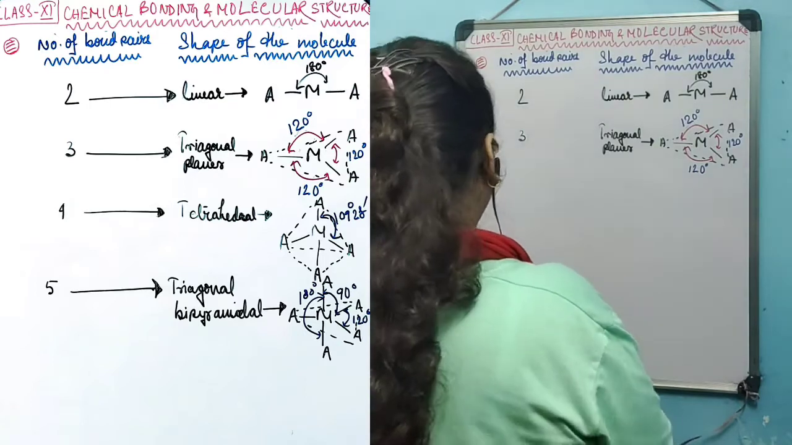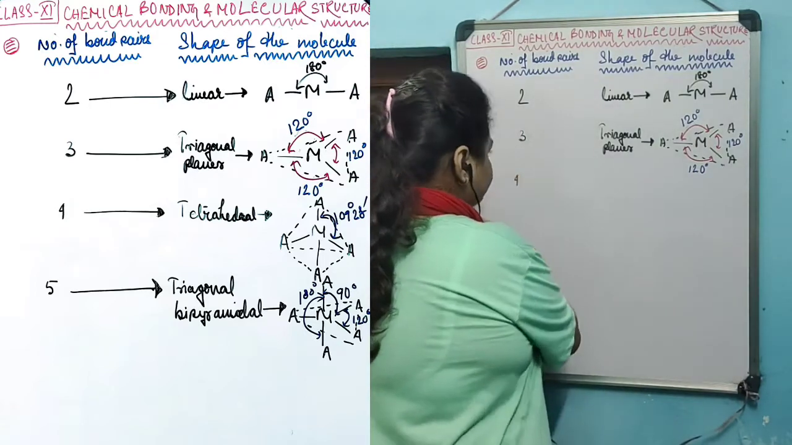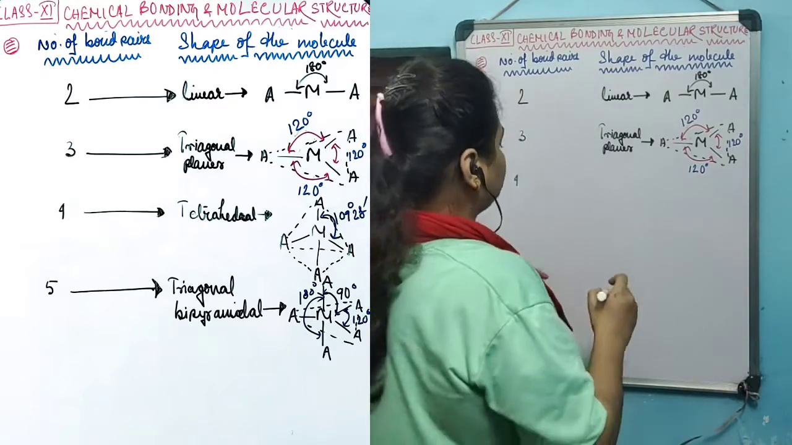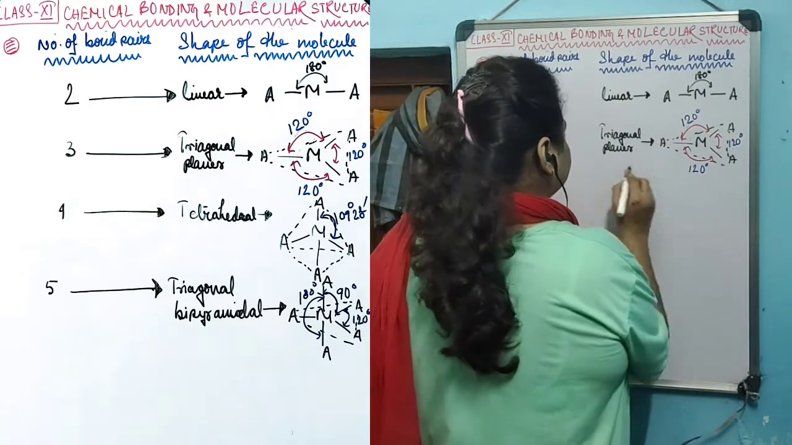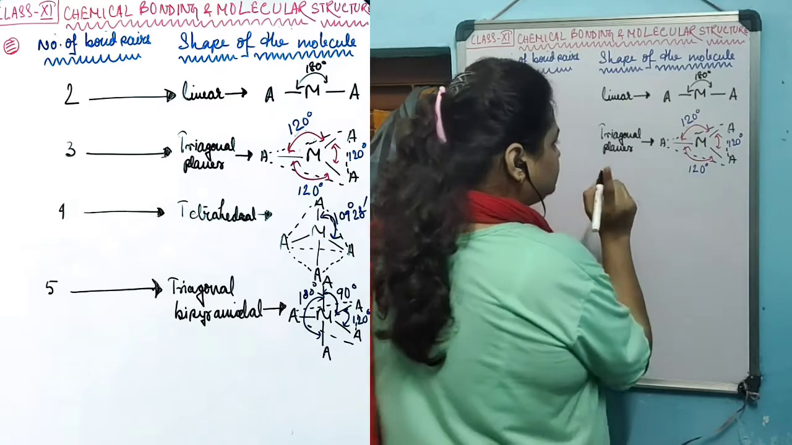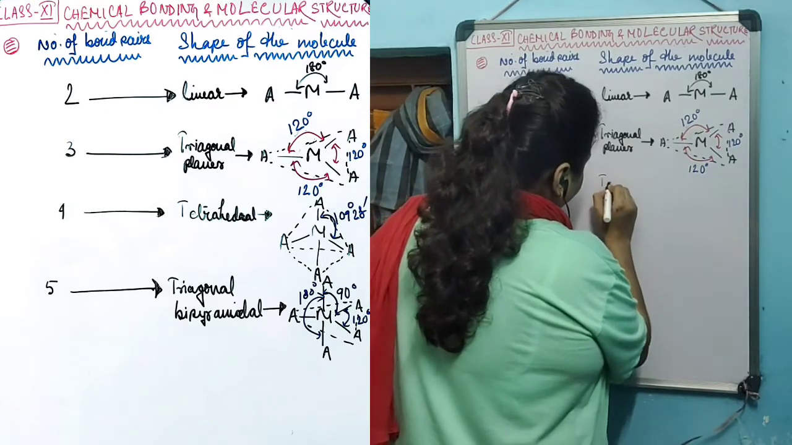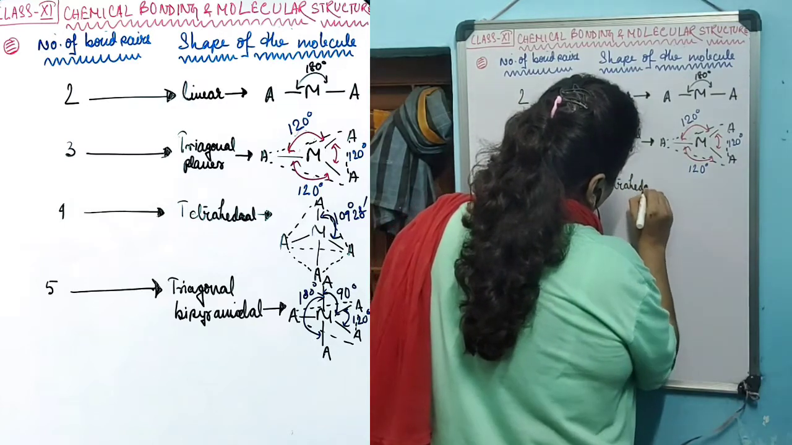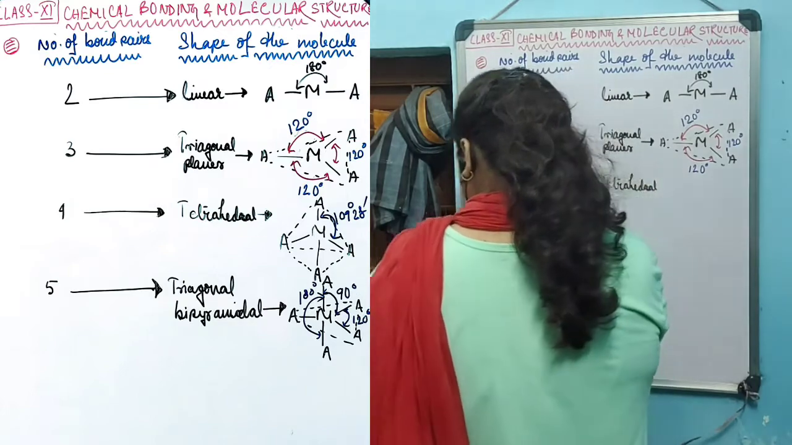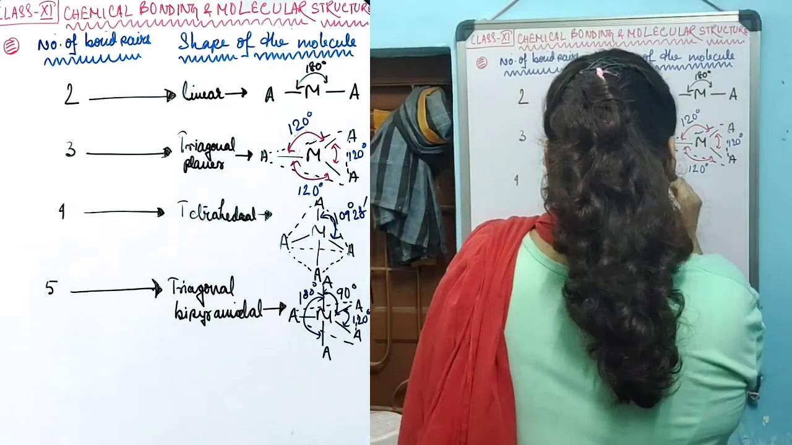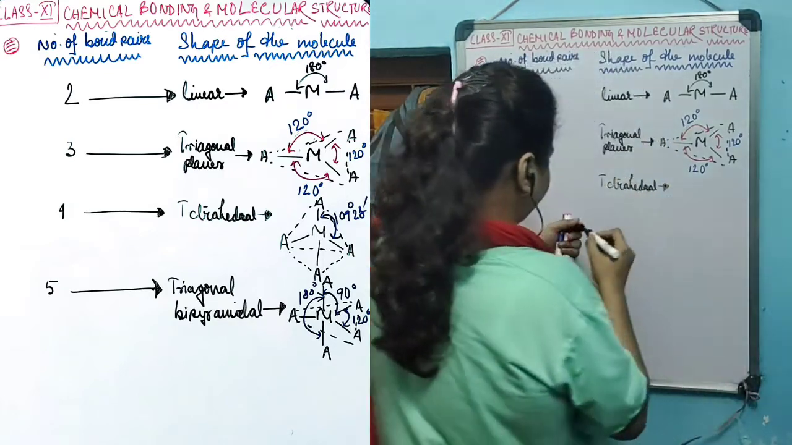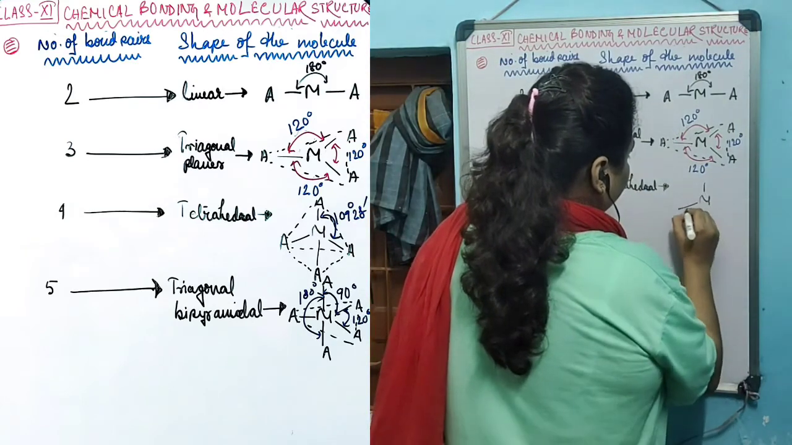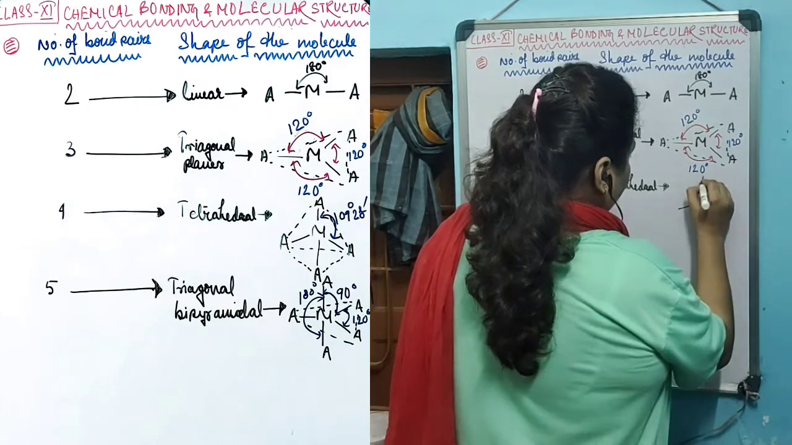If the central atom has 4 bond pairs, that is, the central atom contains 4 bonds around itself, in that case the structure that will form is called tetrahedral. And this will look like this. This is the central atom, A,